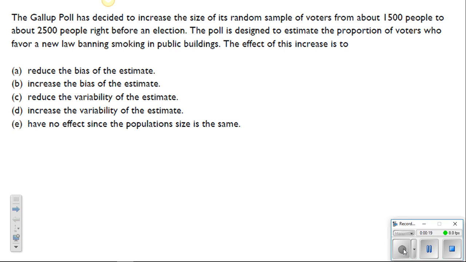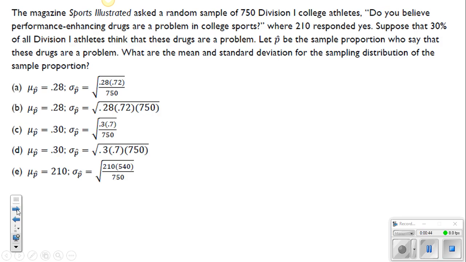So for this question here, we're increasing the sample size of voters from 1,500 people to 2,500 people. The biggest effect of this is going to reduce the variability of the estimate, because you should remember from class, as n goes up, we know that sigma, or variability, goes down. All right, so that's actually one of those pretty easy questions, so we'll move on from there.